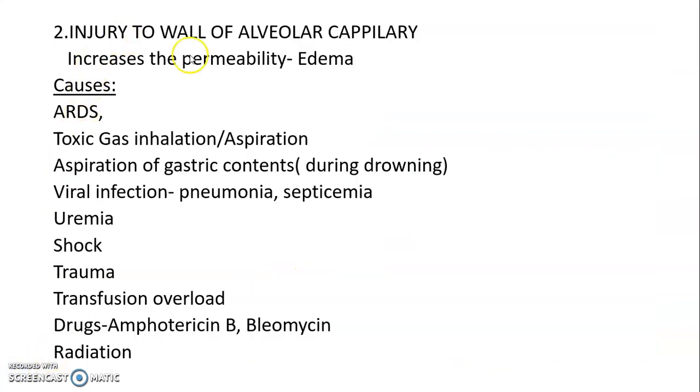The second cause of pulmonary edema is injury to the wall of the alveolar capillary that will lead to increased permeability of the capillary, leading to edema. Causes are ARDS, toxic gas inhalation or aspiration, aspiration of gastric contents, viral infections, uremia, shock, trauma, transfusion overload, drugs like amphotericin B, bleomycin, and radiation.